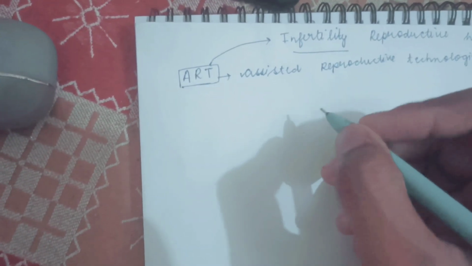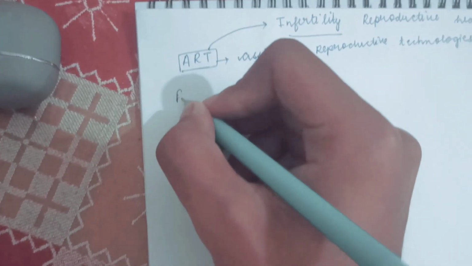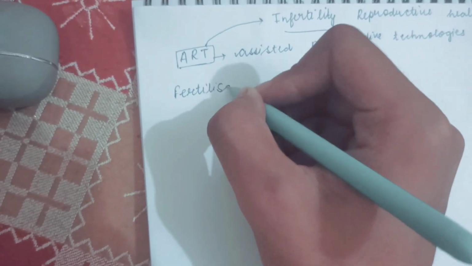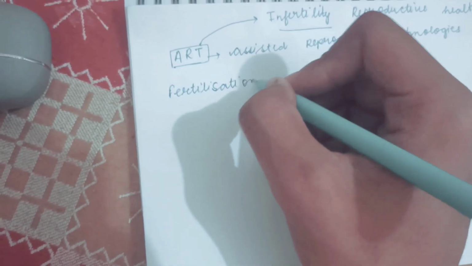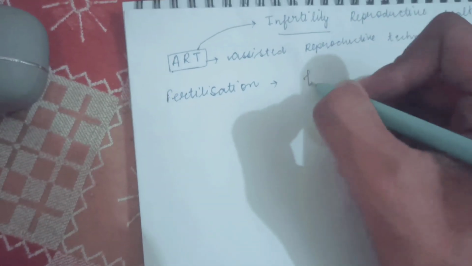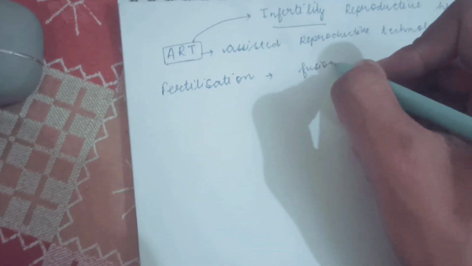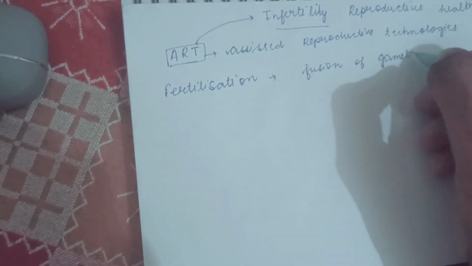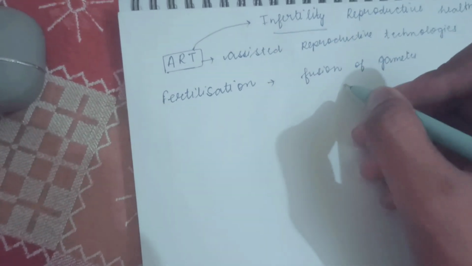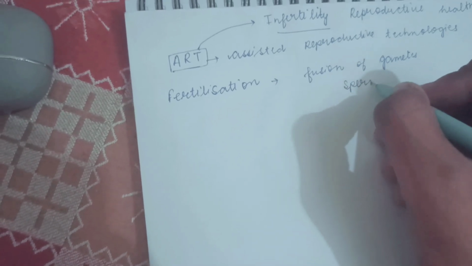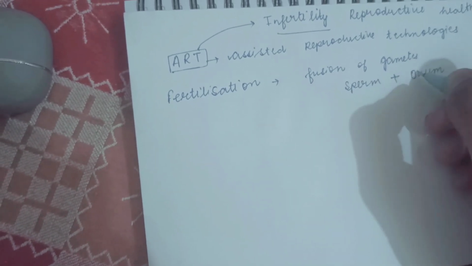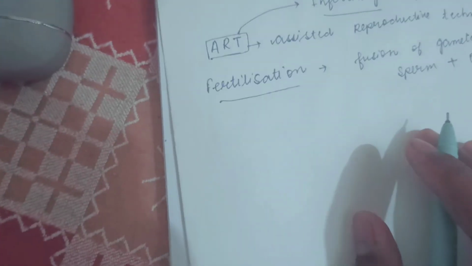Now, talking about the word fertilization. Fertilization simply means the fusion of gametes, that is, fusion of sperm and ovum. That is what is known as fertilization.